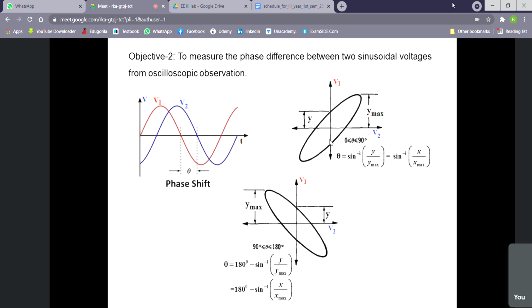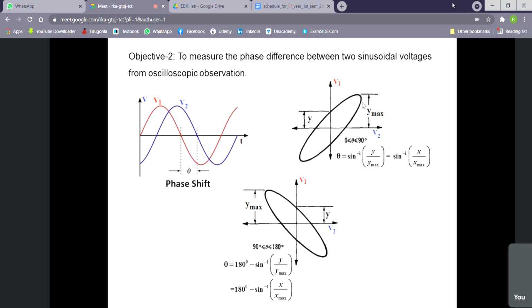Then what is the theory? If there are two voltages here, obviously you know V1 is leading V2. So if we put V1 on the x-axis and V2 on the y-axis, then this type of pattern will be formed in the oscilloscope. This pattern is called the Lissajous pattern, and from there we can find out the phase difference between these two. So phase difference will be sine inverse y by y max. Y is the intercept of the pattern with the y-axis. Y max is the maximum intercept of the pattern with the y-axis.